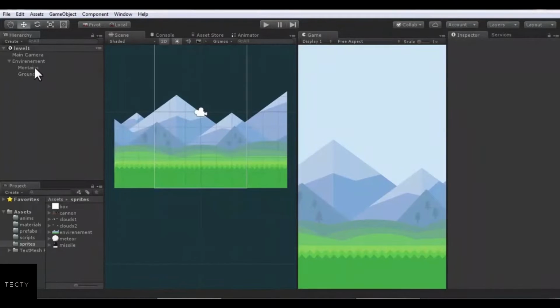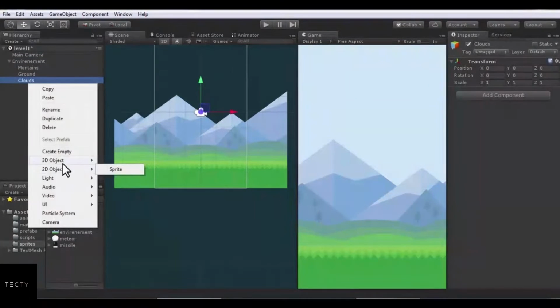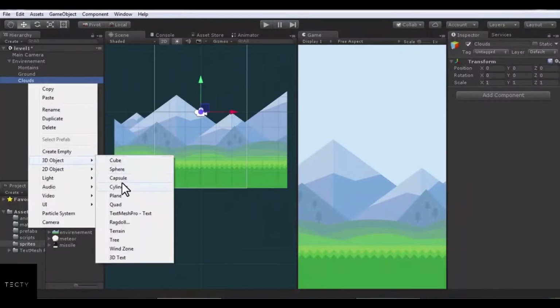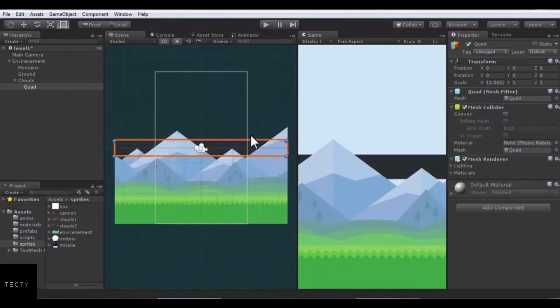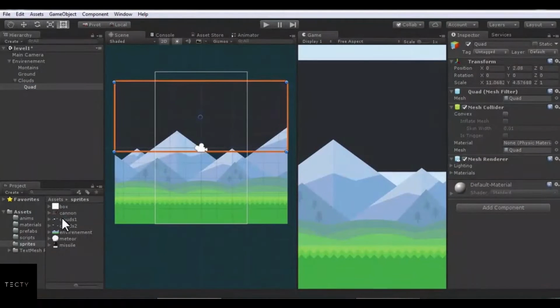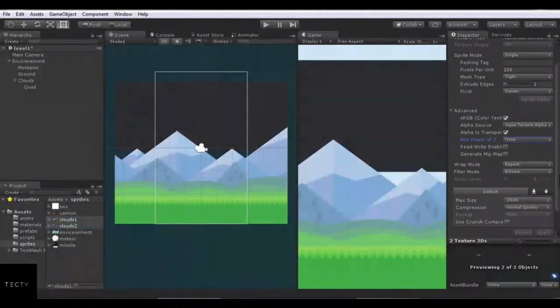Now create an empty game object as clouds, and under it, we need clouds to move continuously, so create quad from 3D object. Set it. I have two cloud sprites to use. In inspector set wrap mode to repeat and apply.